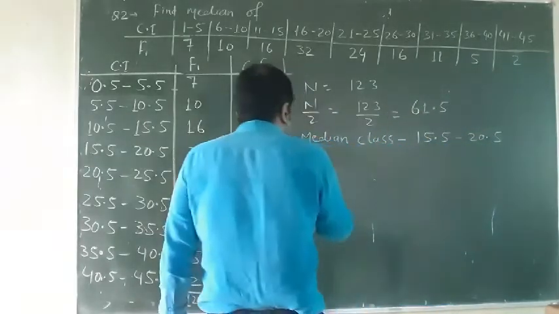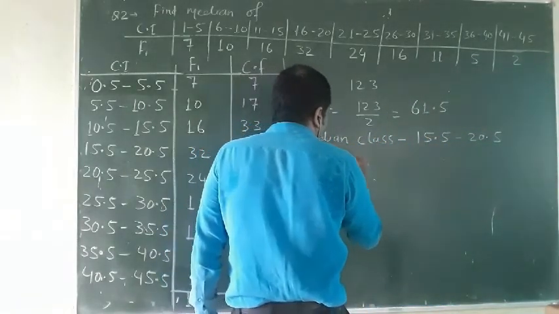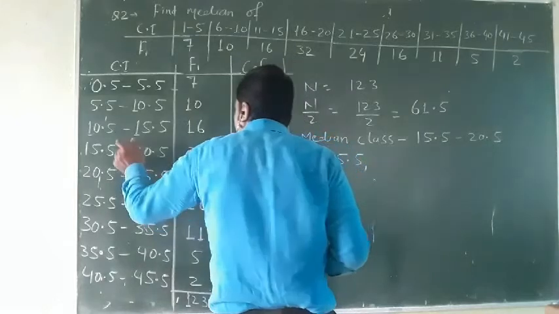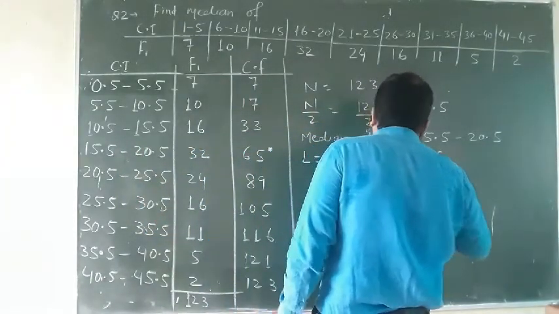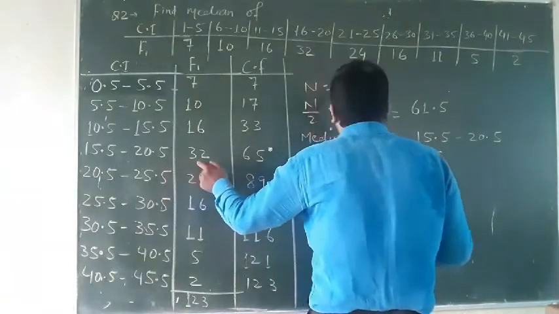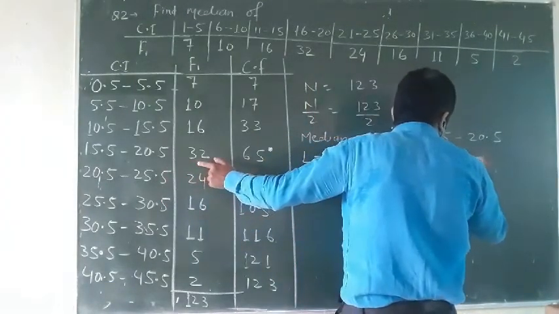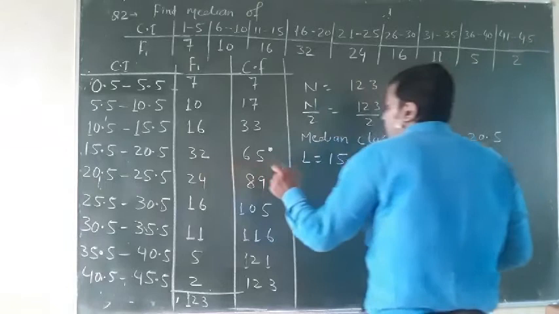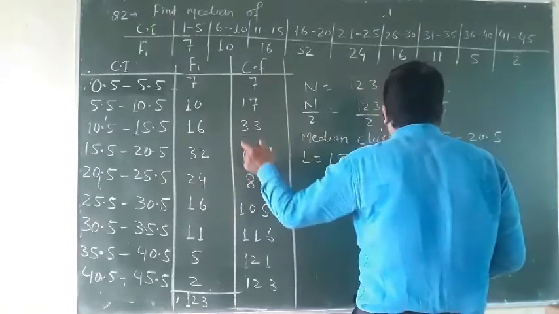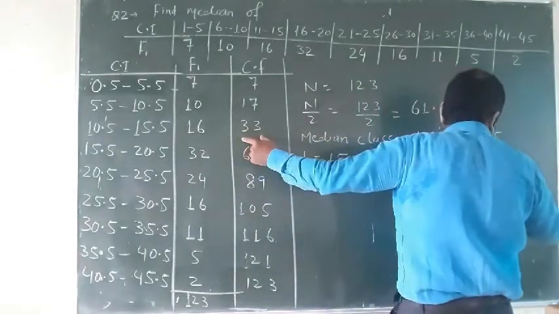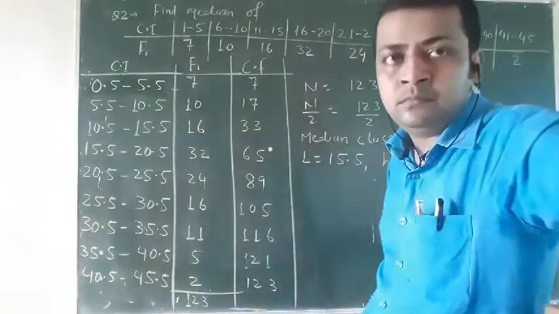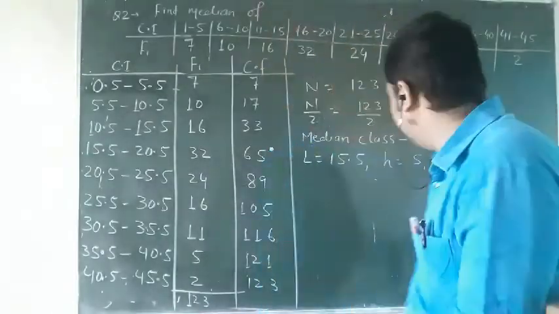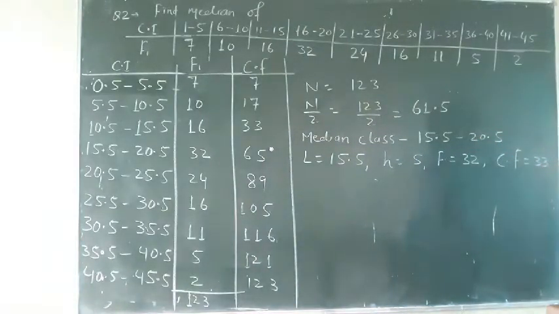The lower limit of this class interval is 15.5. The height of this class interval is 5. The frequency of this class interval is 32. Now the CF above is 33.